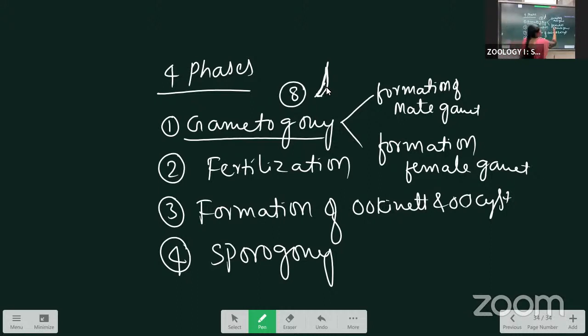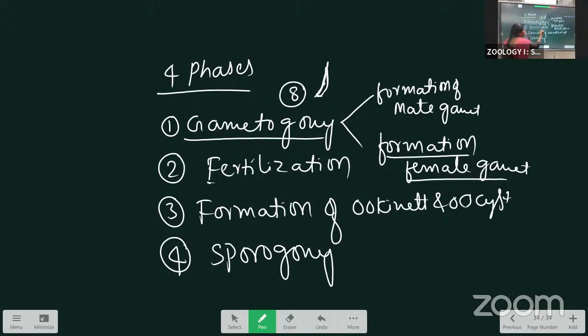Next, what about the female gamete? Inside the female gametocyte, only some changes occur: it forms a fertilization cone, and the nucleus goes to the periphery. Clear? This one is about gametogony.